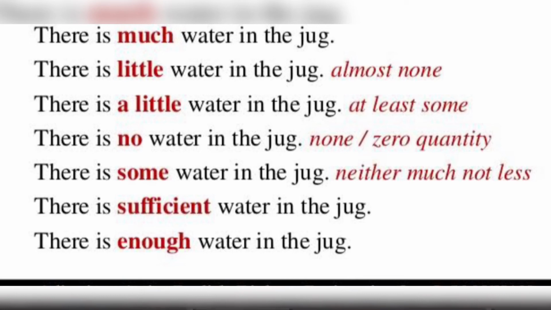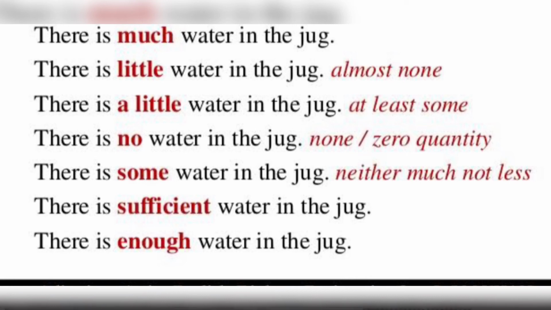Now there is a minute difference between little and a little. Little means hardly any, almost none. It means the jug is almost empty. And when I say there is a little water in the jug, it means there is some water. It may be just 2 sips, but there is some water. When I say there is no water in the jug, it means that there is nothing in the jug. It is entirely empty with zero quantity.